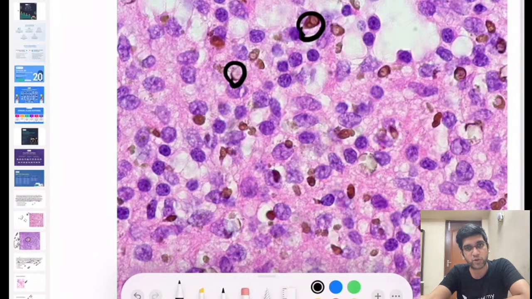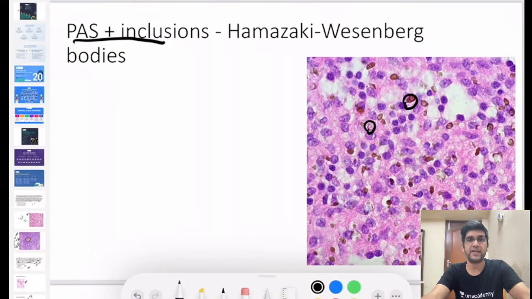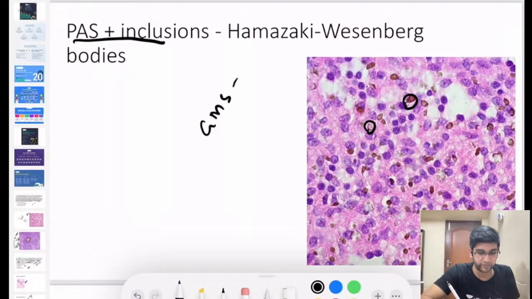will it be PAS positive? Chromoblastomycosis, will it be PAS positive or not? Any fungal organism will be PAS positive, right? So unfortunately, this Hamazaki-Wesenberg body is also a PAS positive finding, right? So unless I have this thought that it could be a Hamazaki-Wesenberg body, I might misdiagnose it as chromoblastomycosis. This will be GMS negative.